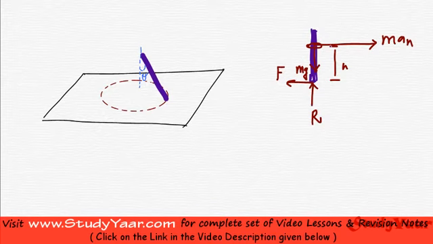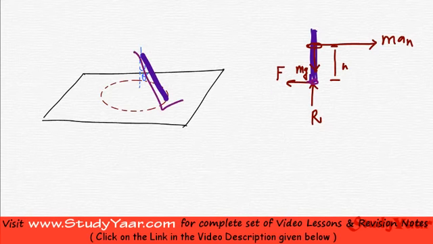If you look over here, if I were to calculate moment at this point, then this force passes through this point, this force passes through this point, even the weight passes through this point, but my inertia force does not pass through this point. Therefore there is going to be a net moment at this point.